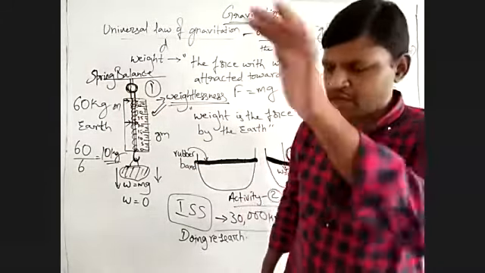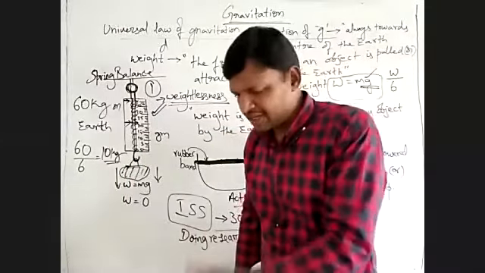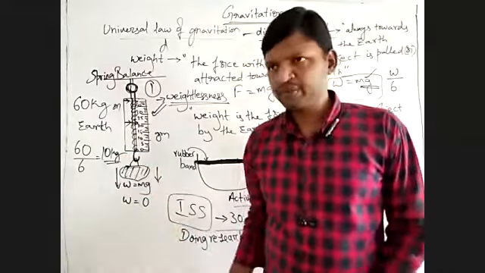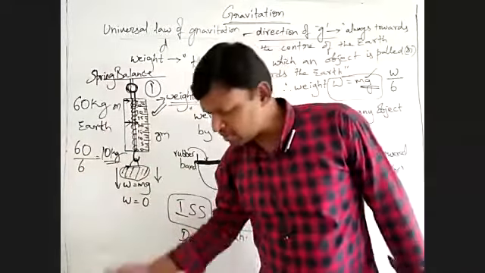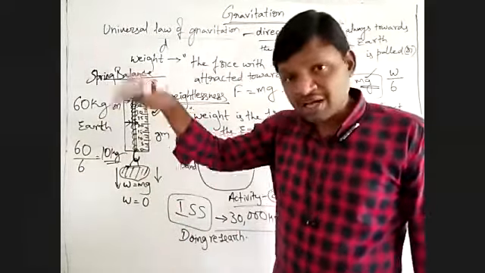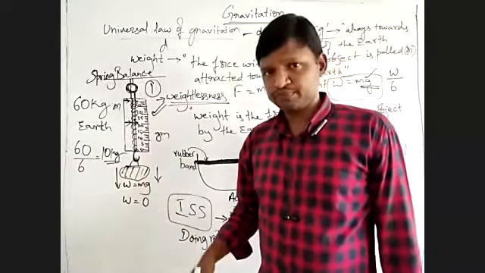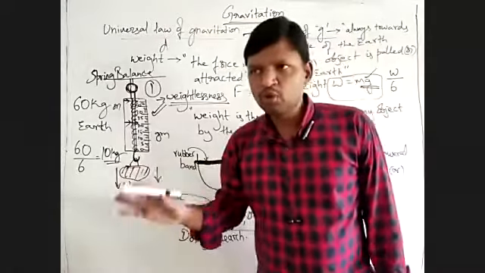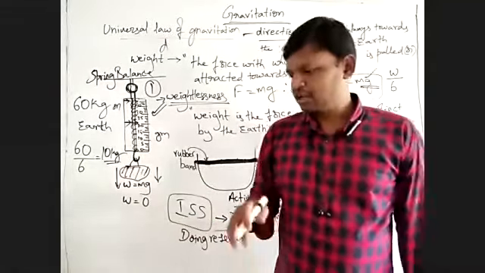Suppose you are going 10 kilometers deep inside a mine, then your weight will reduce by 2 to 3 kgs, not much.